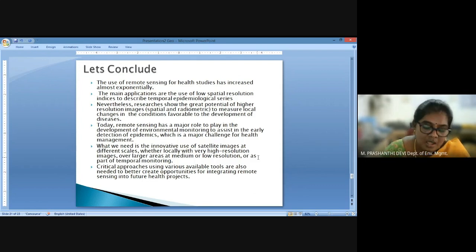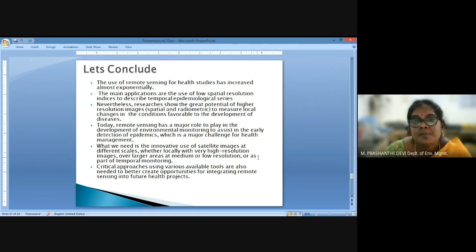So, to conclude, I wish to say that remote sensing itself is a huge boon for health information studies, and the use of remote sensing as a main source of data for health studies has increased exponentially over recent years.